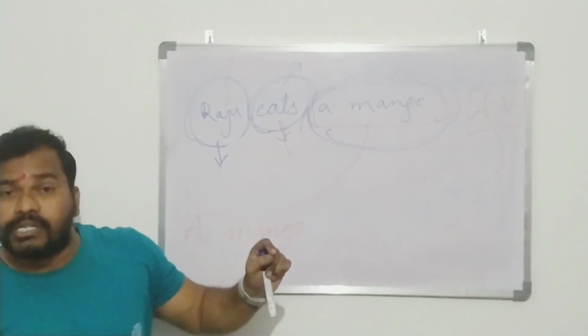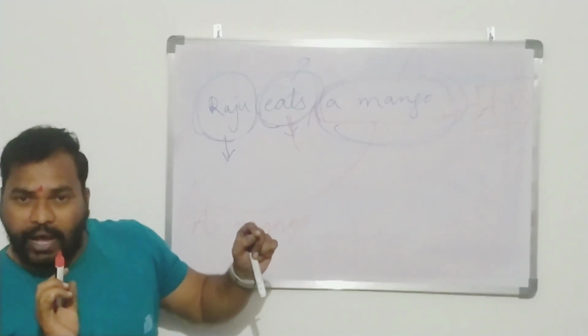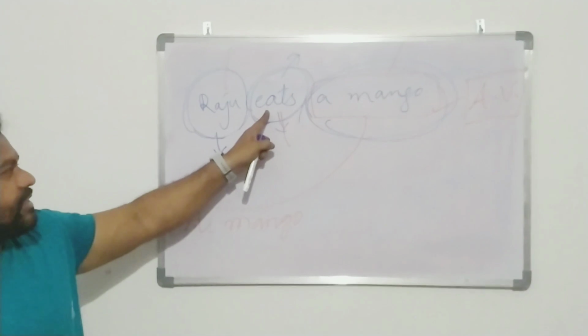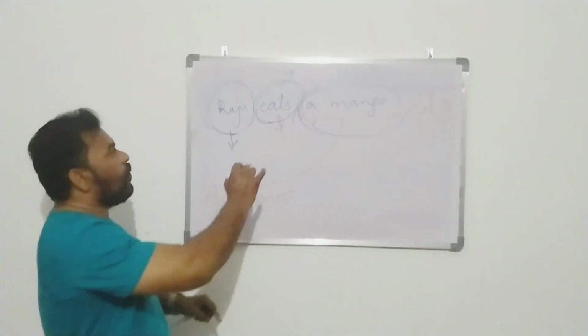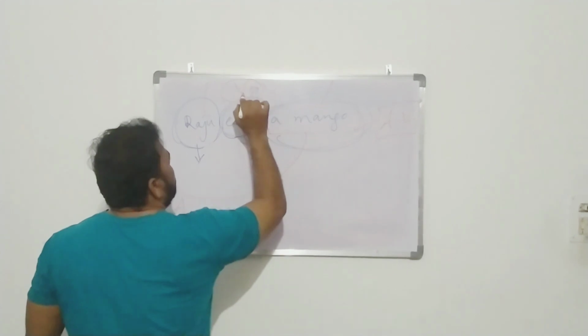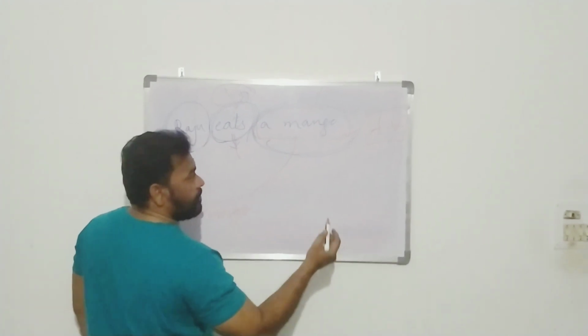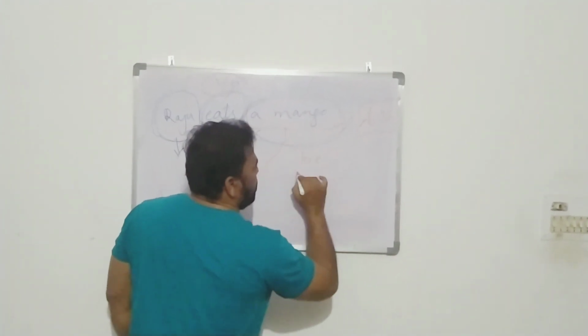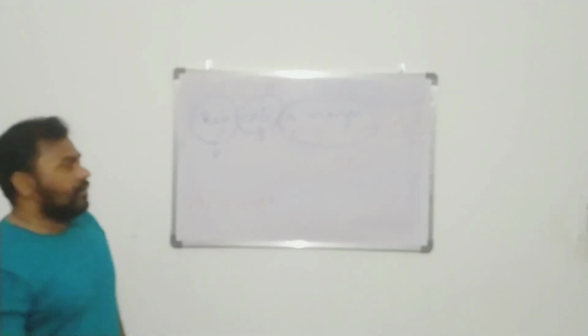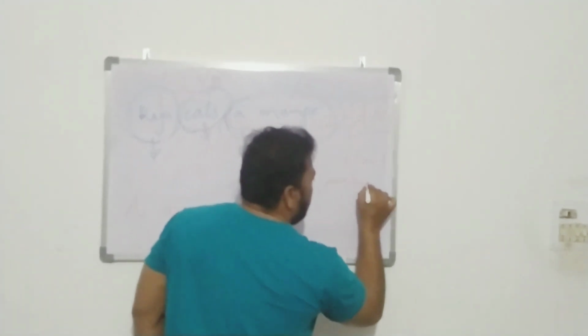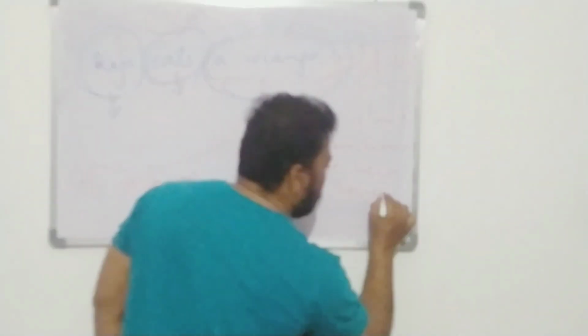I am telling you about active voice and passive voice only in the present tense. See, eats is the does form. This one is V1. But when it comes to changing into passive voice, here we use be forms. I hope you know what be forms are: is, am, are, was, were, be, been, being, likewise. These are all called be forms.